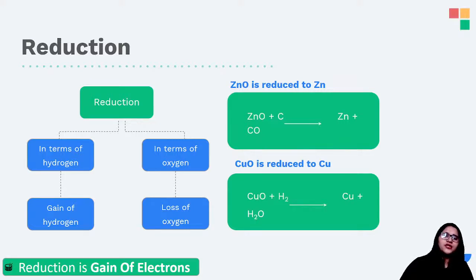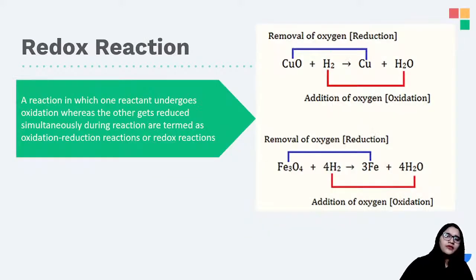So what is reduction? When you gain hydrogen and lose oxygen, that is reduction. Okay. So redox reaction क्या होता है? When both oxidation and reduction are happening simultaneously, that is called redox reaction. ठीक है? Redox itself comes from reduction and oxidation: red आया reduction से and ox आया oxidation से, so redox reaction.